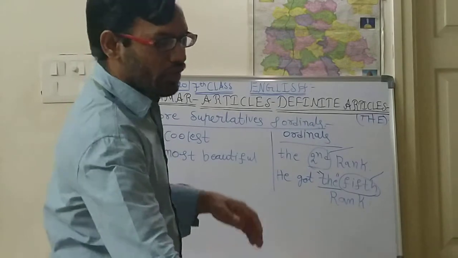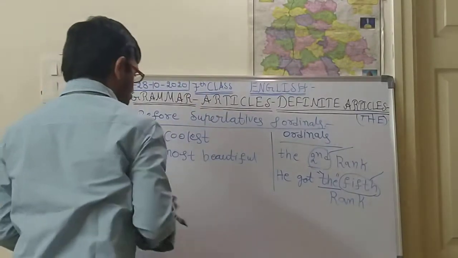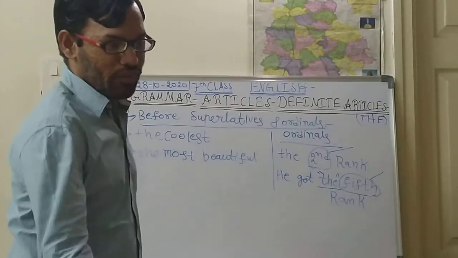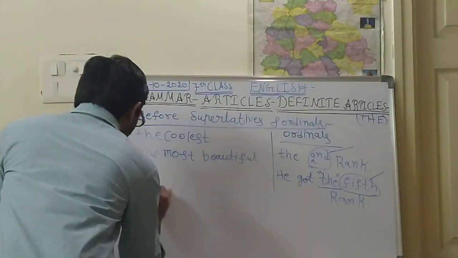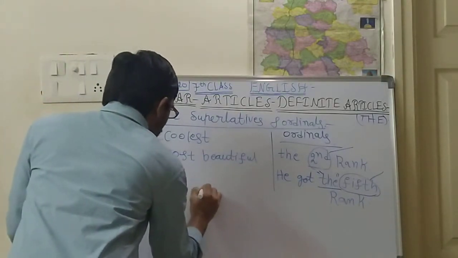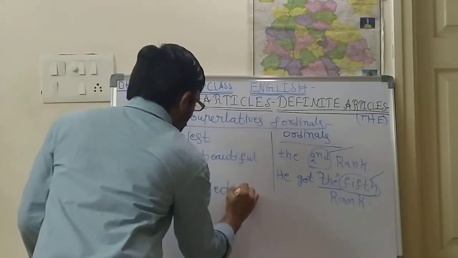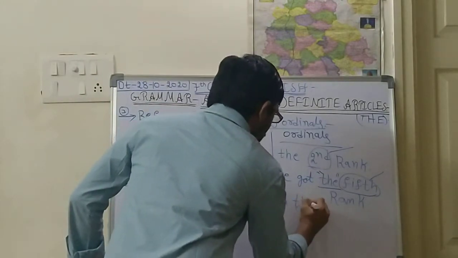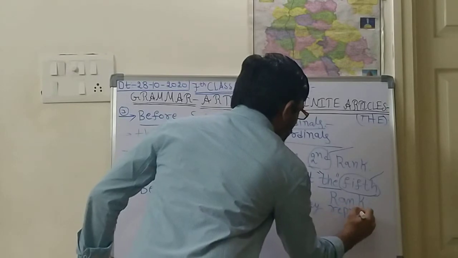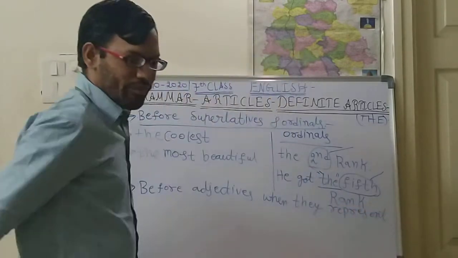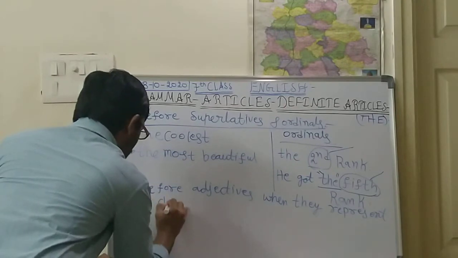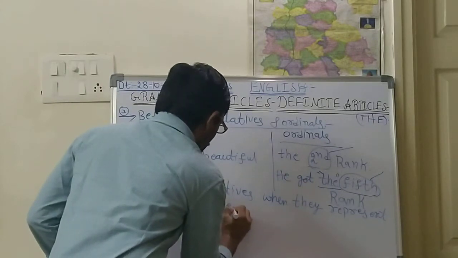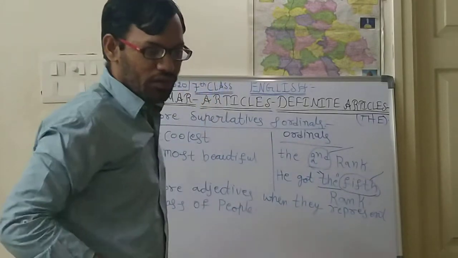Next usage. What is the next usage we shall see? Next, we use the before adjectives when they represent a class of people, a class of people in the society.